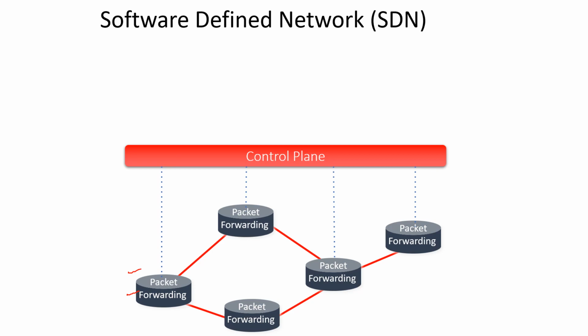In the control plane the topology of the network is available. This is how the network is connected to each other, which are the routers, which are the links connecting the routers, and all this related to the topology is represented in the form of a map and stored in the control plane.